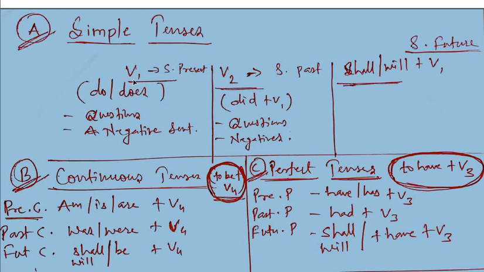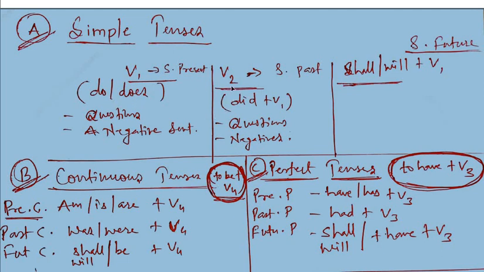See, simple present tense: V1 forms simple present tense. Sometimes to form questions in simple present tense, the present forms of the helping verbs, to do's, are used. In negative sentences also, to frame negative sentences, we need helping verbs, and we borrow those helping verbs from to do's.